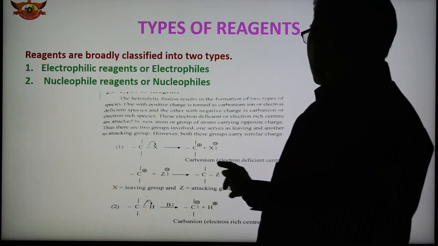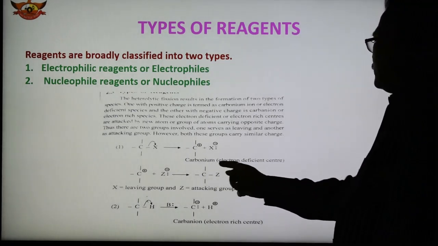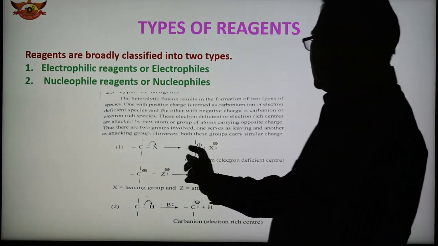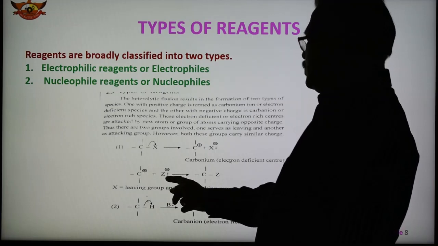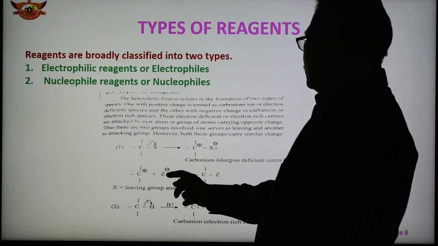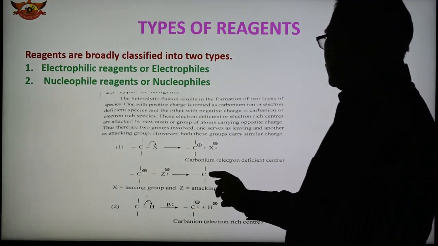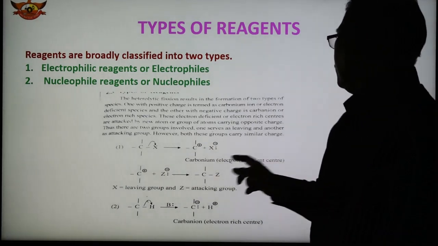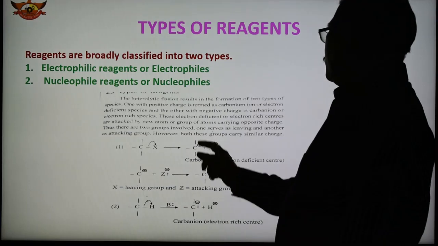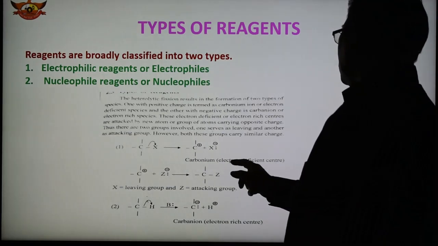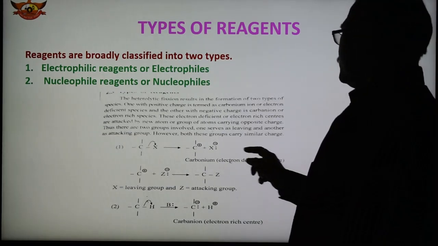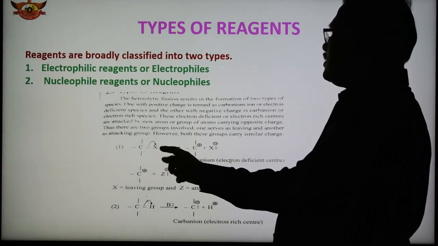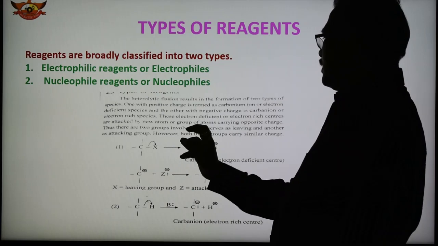This is the formation of carbonium ion, an electron deficient center because of the positive charge, and this carbonium ion now reacts with the Z minus ion reagent. This Z is the attacking group. So X is the leaving group and Z is the attacking group. Here is the formation of carbonium ion, which is also known as the electron deficient center.